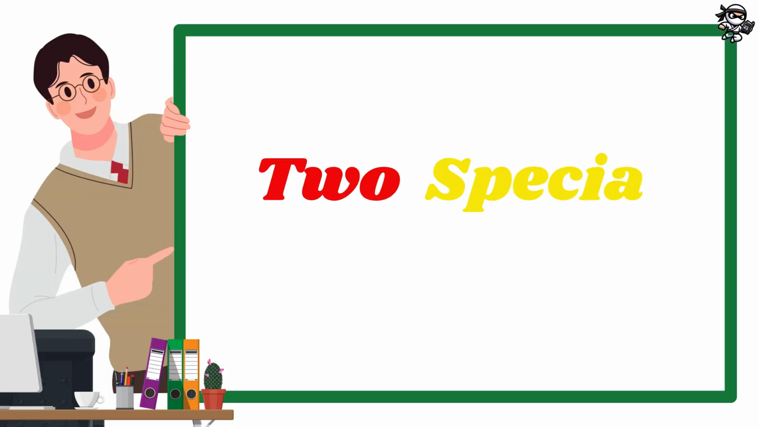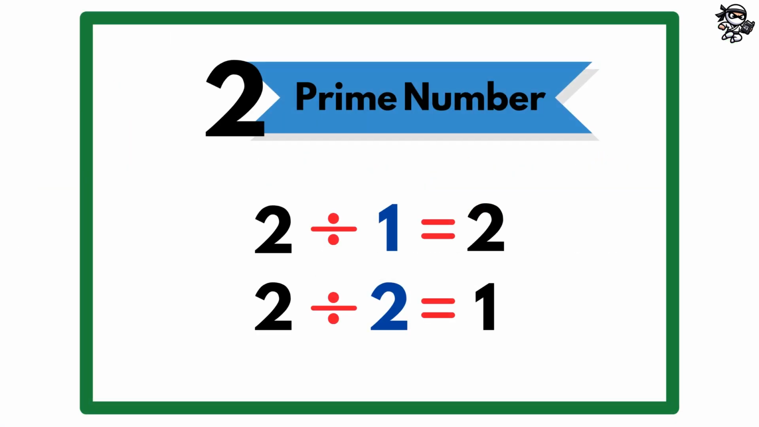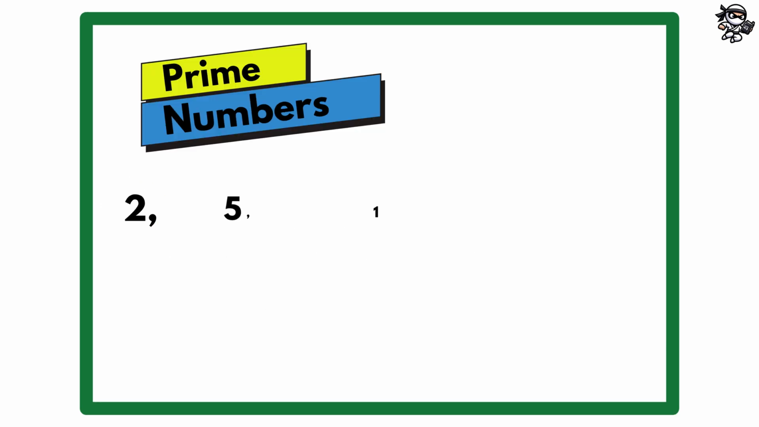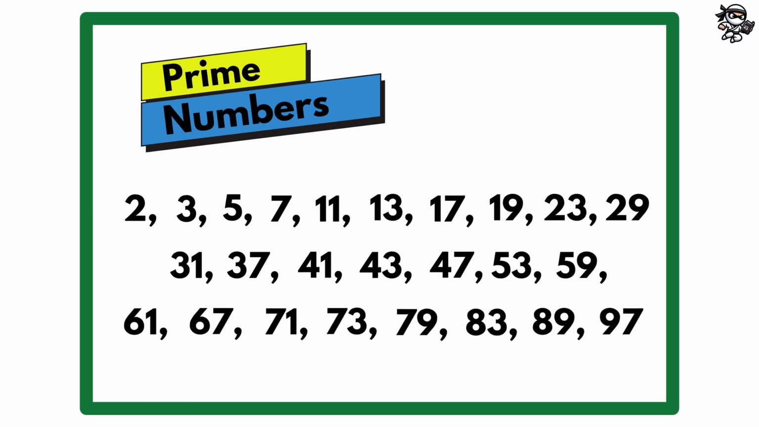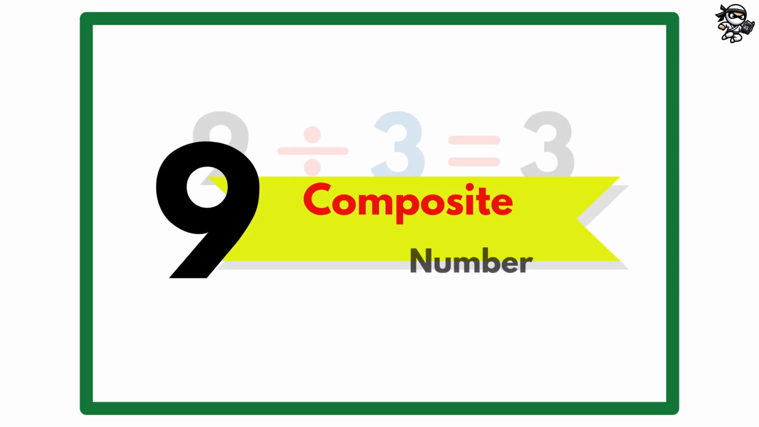Before we stop here, I just want to talk about two numbers that are a little bit special. The number 2 is prime because the only numbers that divide evenly into 2 are 2 and 1. But 2 is special because it's the only even prime number. All other prime numbers are odd. But of course, not all odd numbers are prime. Take 9 for example. 9 is an odd number, but 9 divided by 3 equals 3, so it's a composite number.